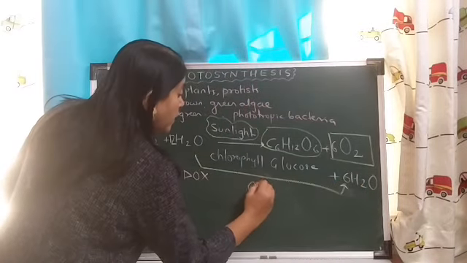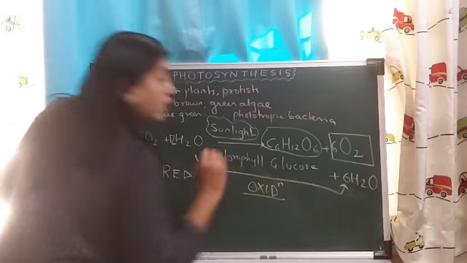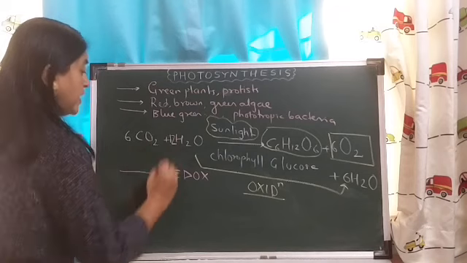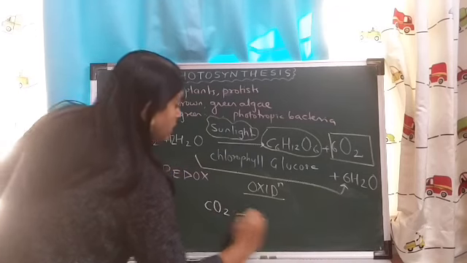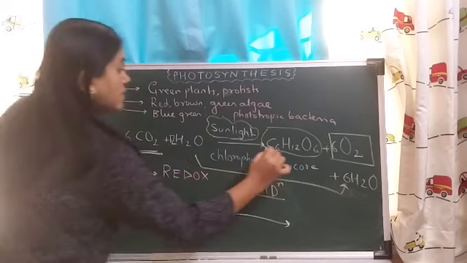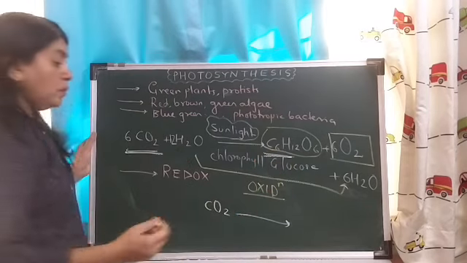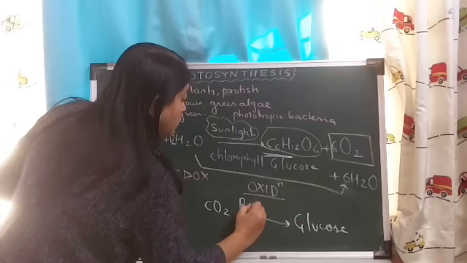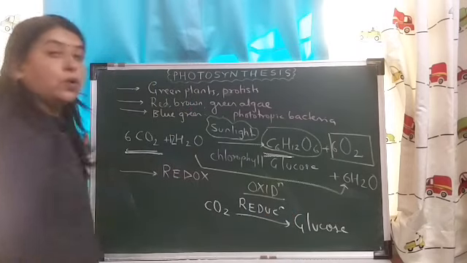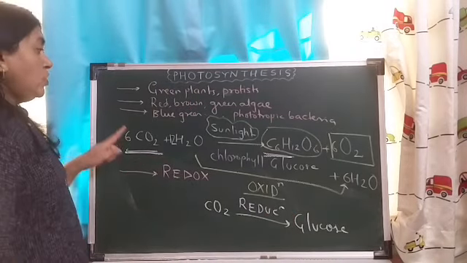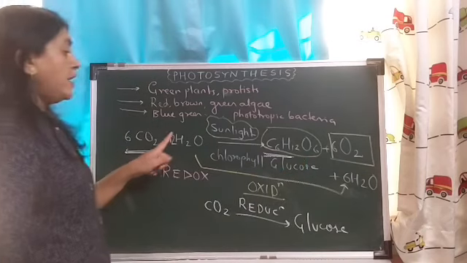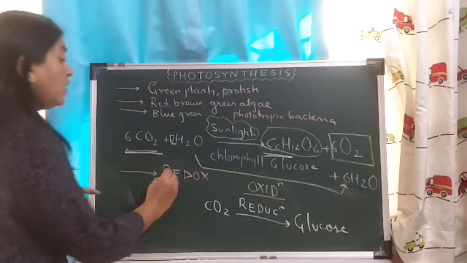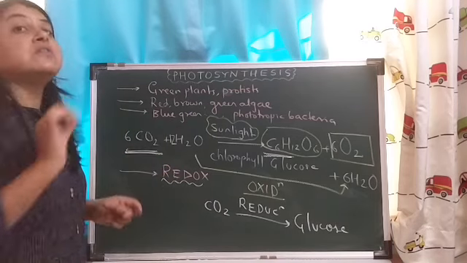So what is happening to water? Water is getting oxidized to release oxygen. And what is happening with the carbon dioxide? The carbon dioxide is getting reduced. Carbon dioxide is getting reduced to form glucose. So in the reaction, CO2 is getting reduced to glucose and water is getting oxidized to release oxygen. Therefore, we say that photosynthesis is a redox reaction.